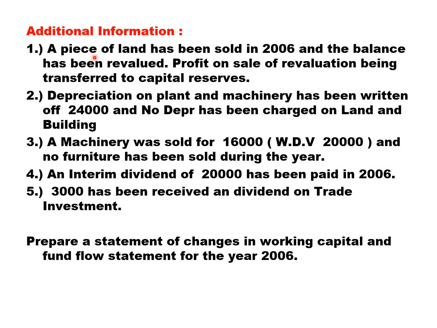Additional information: a piece of land has been sold in 2006, but how much it is sold for we don't know. It is sold, but sale value we don't know, and the balance has been revalued. Profit on sale and revaluation is transferred to capital reserve.